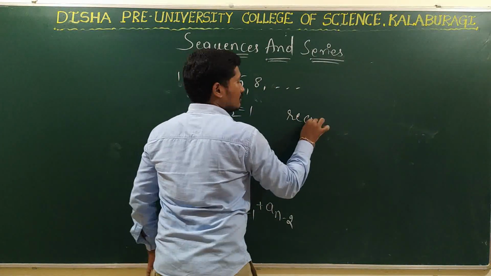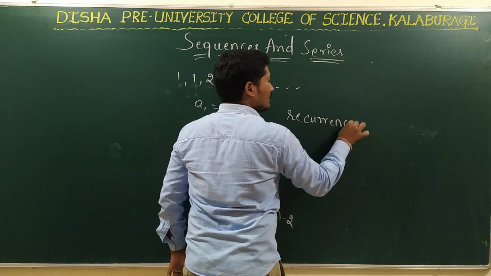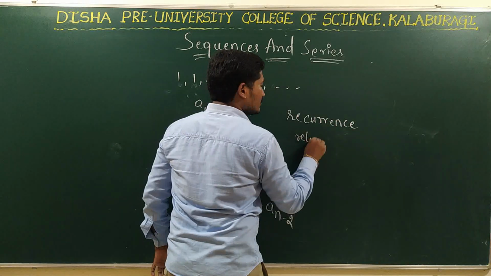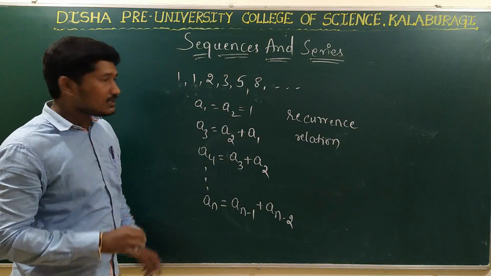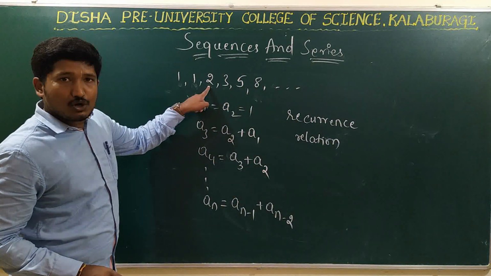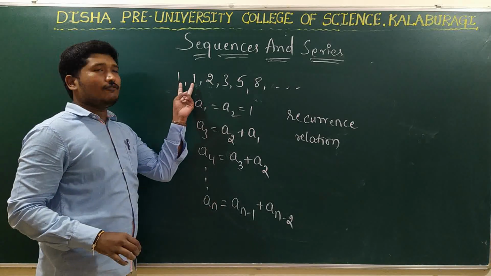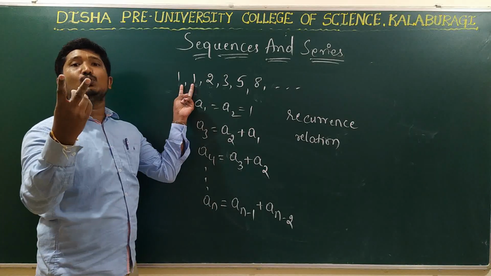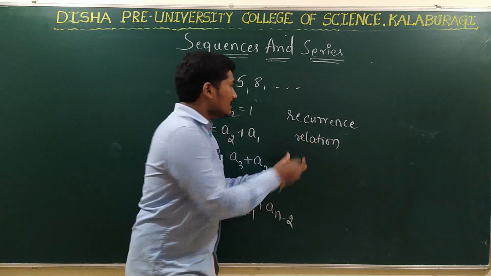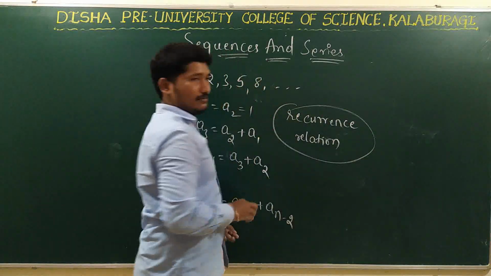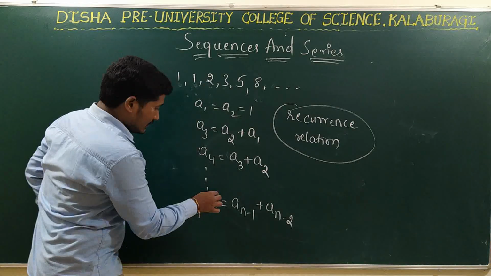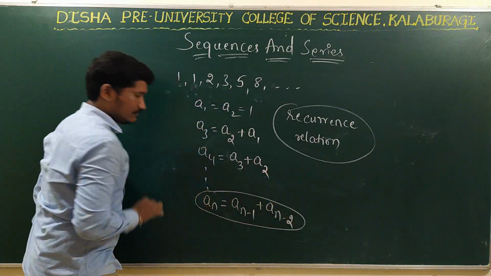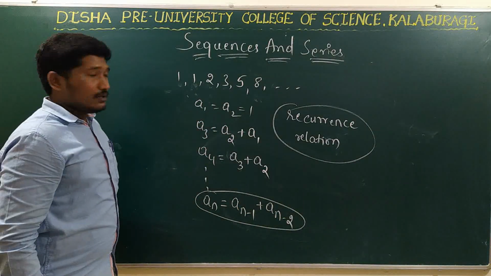Recurrence relation. What do we call it? We call it recurrence relation, right? What is the recurrence relation? One term is obtained by the addition of previous two terms. That is called a recurrence relation. In general, the recurrence relation we write like this, right?